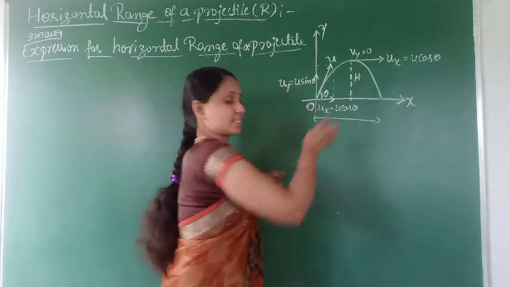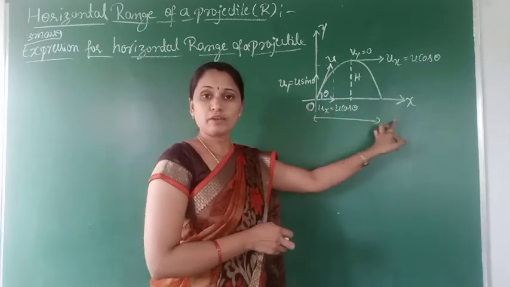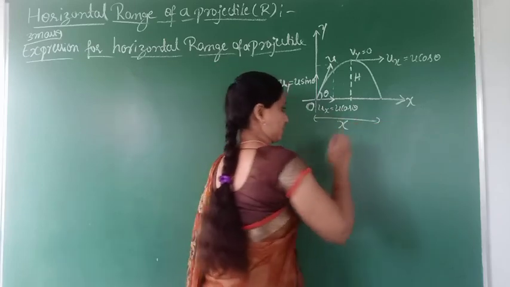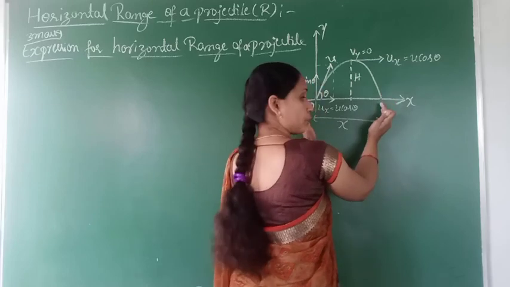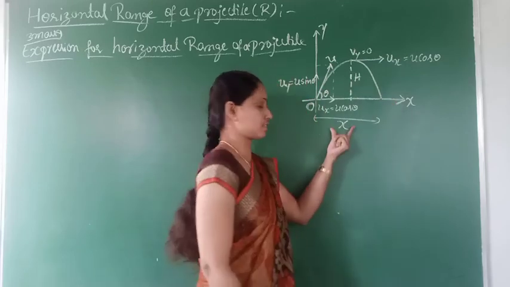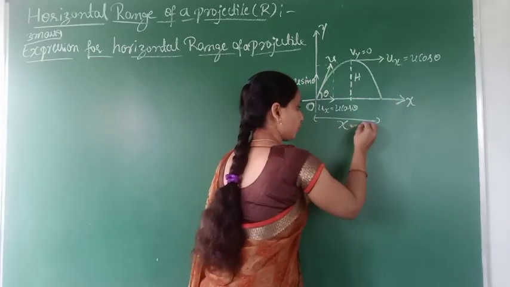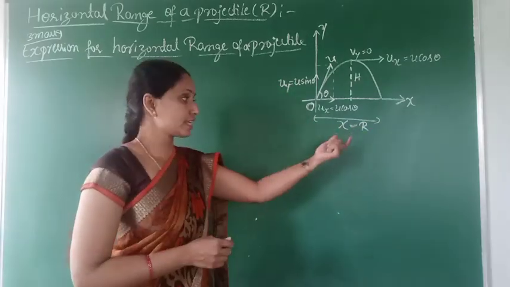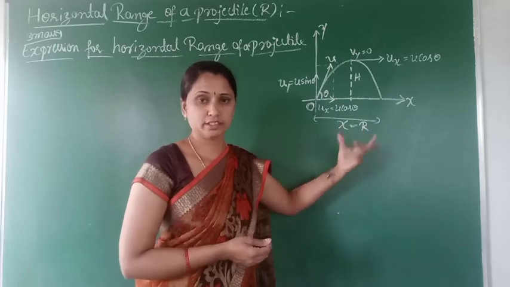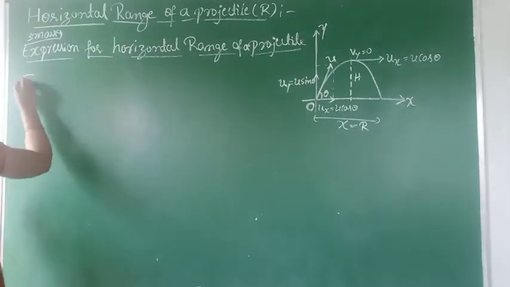So here, this maximum horizontal distance traveled by the projectile we call x. This maximum horizontal distance covered by the projectile from the point of projection is x. So here x is equal to r, where r is called the range of the projectile or horizontal range of the projectile. Clear?